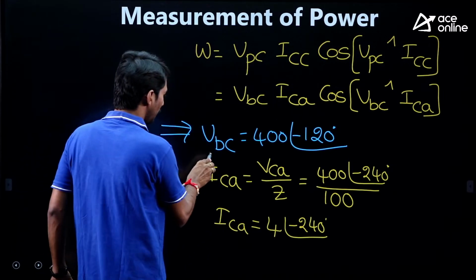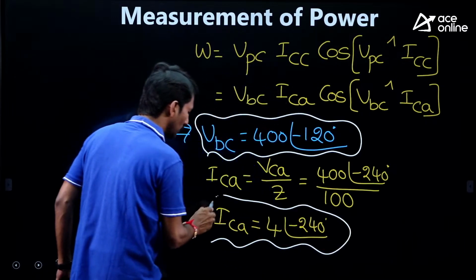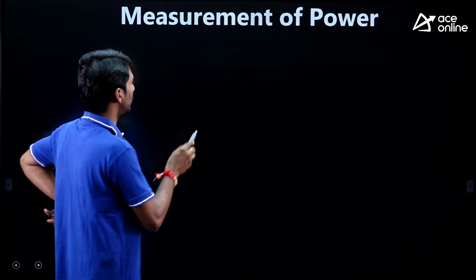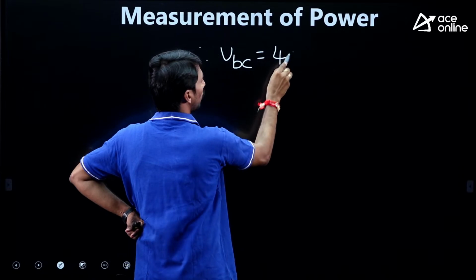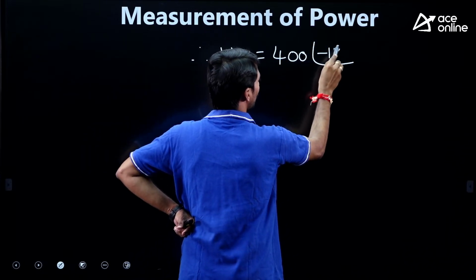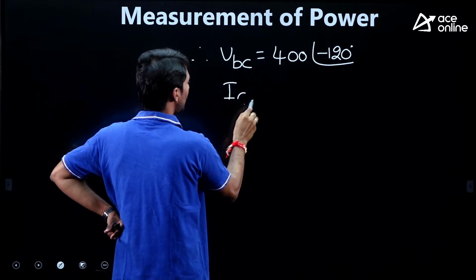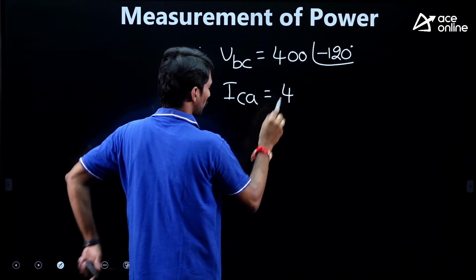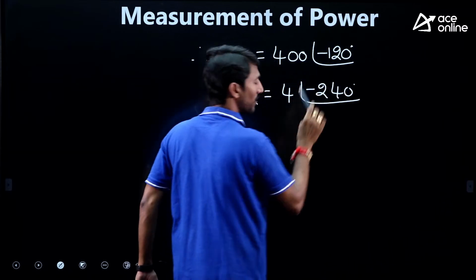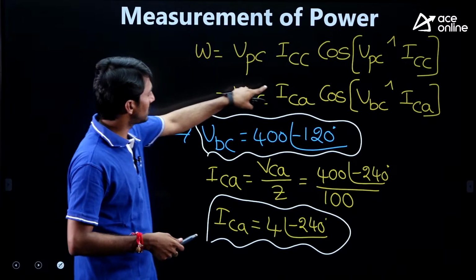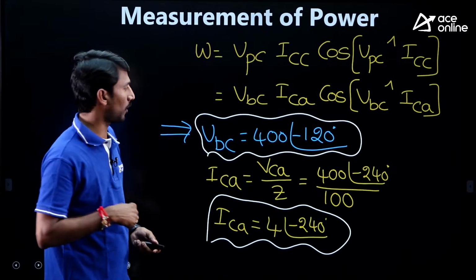Sir, VBC we require, it is there. ICA we require, it is also obtained. Now let us write both together. Therefore, VBC is equal to 400 at an angle minus 120 degrees and ICA is equal to 4 at an angle minus 240. We got it. What we require? Yes, VBC and ICA, magnitude and angle are both there. Yes, we can get it.